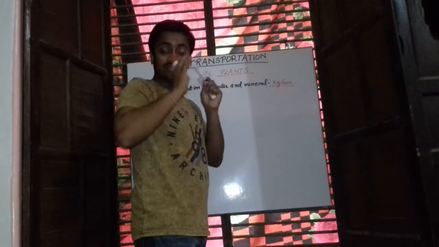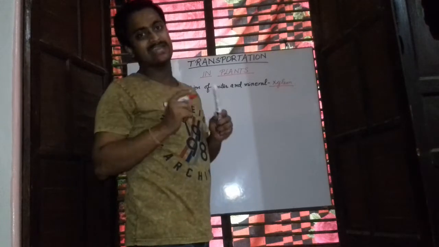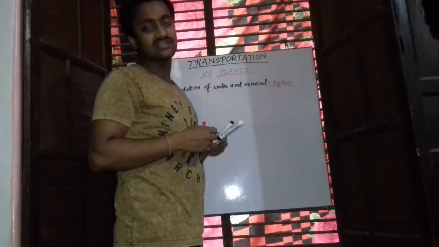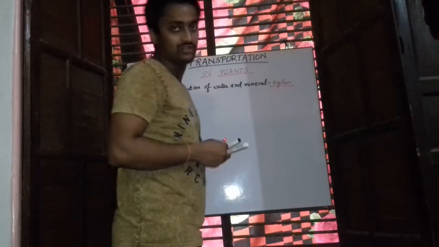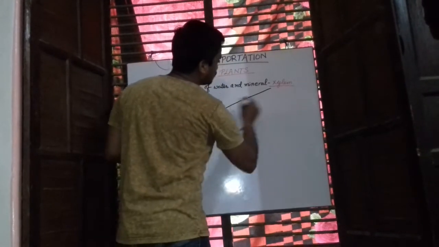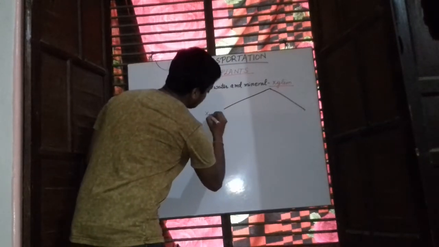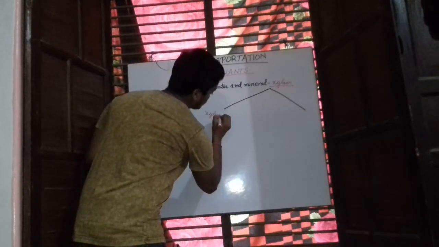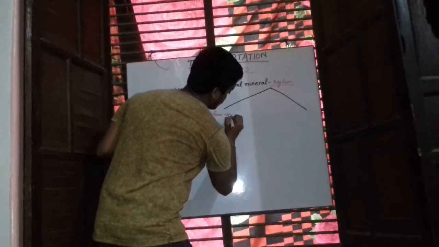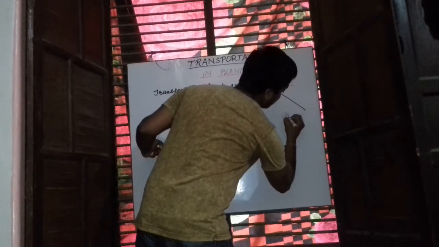So, we can say the conduction of water and minerals in plants takes place with the help of xylem tissue. Now, this xylem tissue further consists of two important elements. The first is the xylem vessels, and the second is the tracheids.